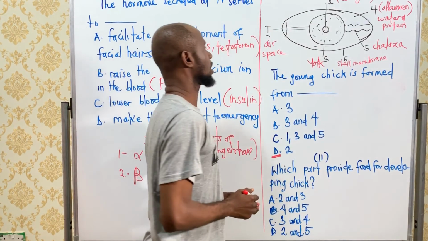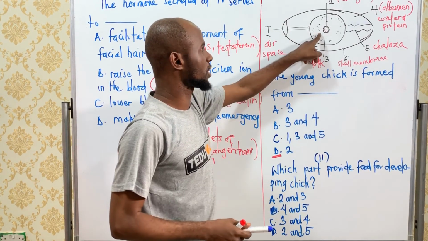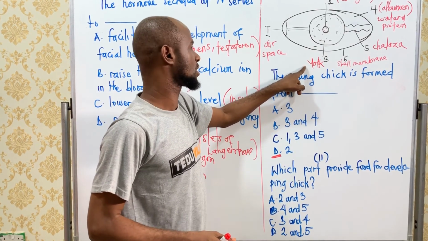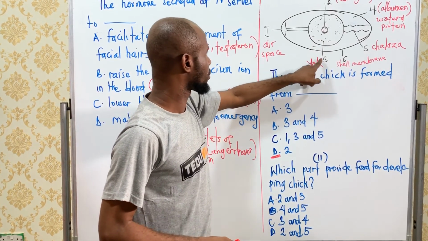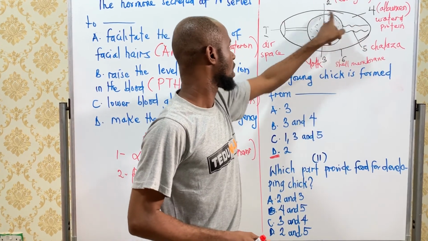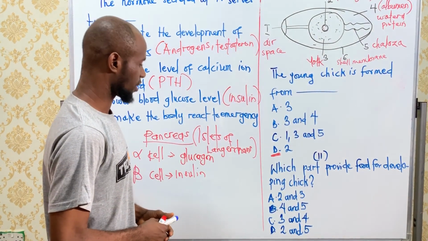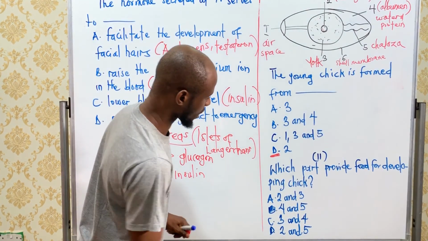While the yolk, very close to the embryo, is filled with protein and fat. Therefore, 3 and 4 help to provide nourishment and food to the chick. So the answer is C, 3 and 4.